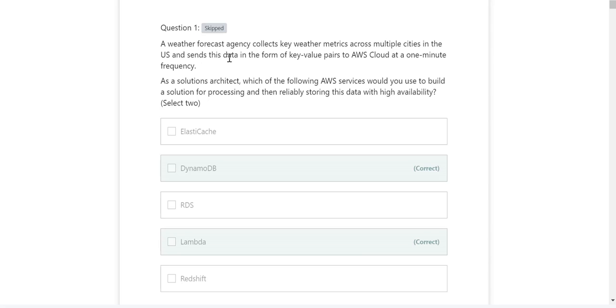Lambda is a serverless service in AWS. Serverless means that you don't have to manage it; it manages itself. So it's a function. It serves as a function. In other words, it does things for you, like a robot, that you don't have to do. You just have to program it: always send something for me, right? So now it's sending this data in the form of key value pair to AWS. Now, if key value pair is going to the AWS, it will always go to DynamoDB. So that's why both of them are the answers.